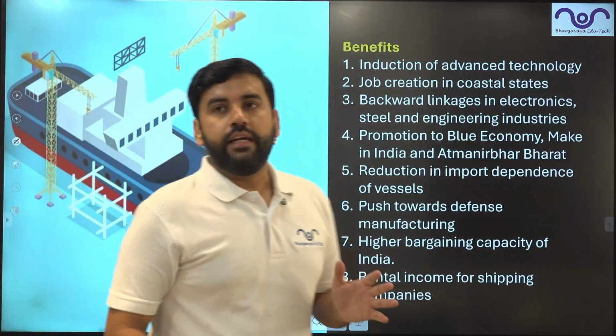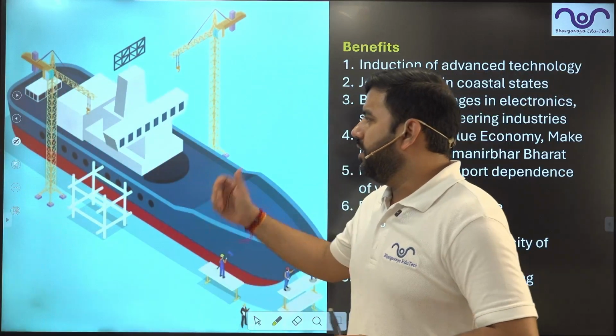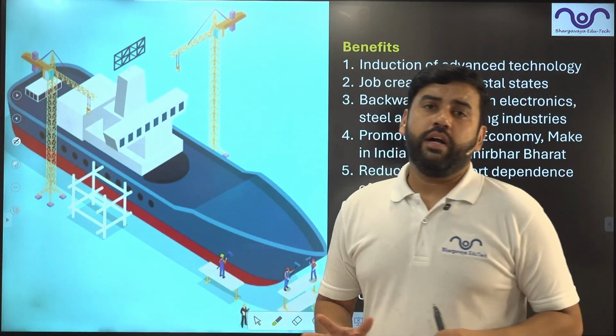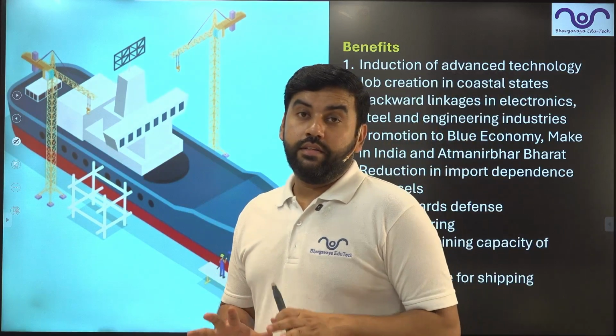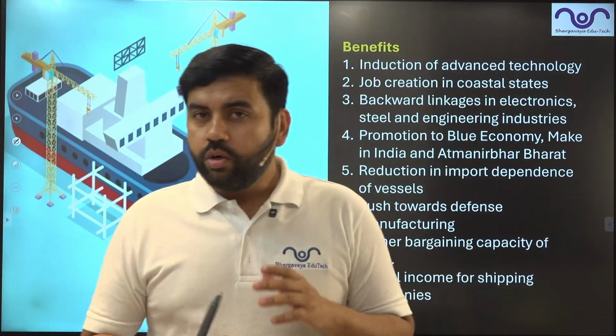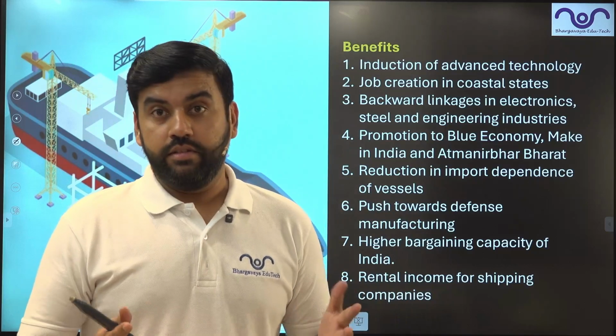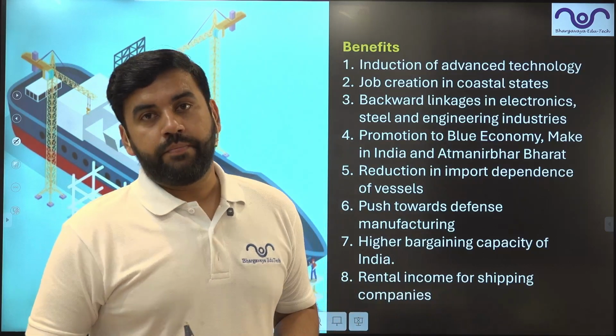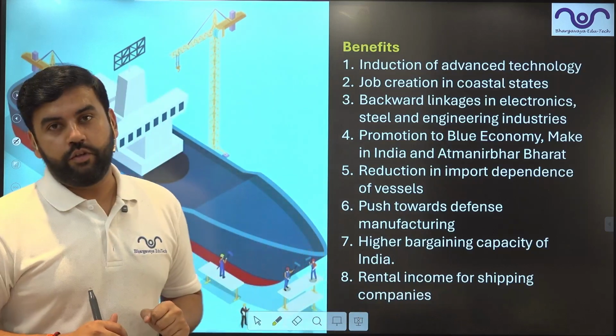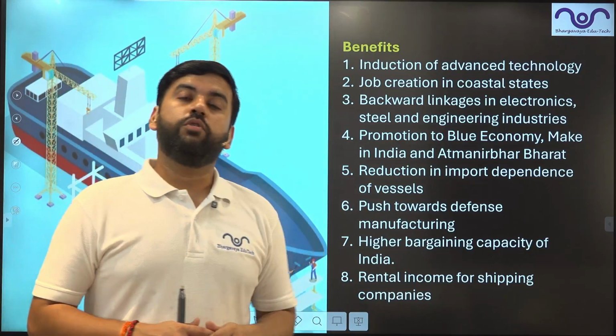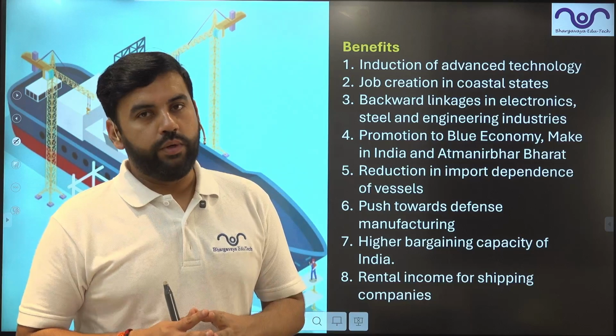Now shipbuilding, as you can see, this is just an animation, guys. Shipbuilding requires a lot of effort. But guys, there's a huge benefit as well. It's not something which will start overnight. It will take around 5 to 6 years to set up a proper cluster. But there are numerous benefits of that. And if the UPSC asks a question on that, you should have points to explain that.